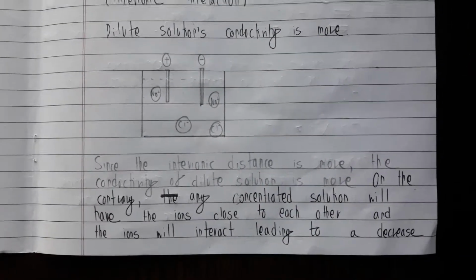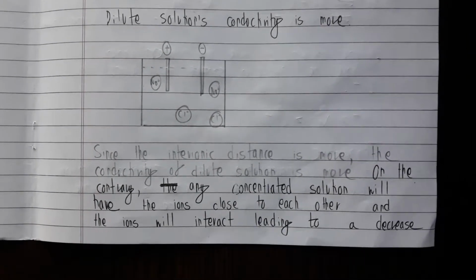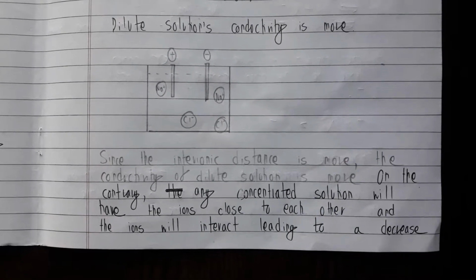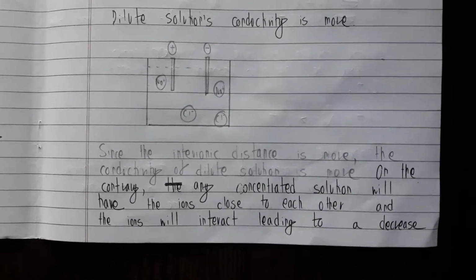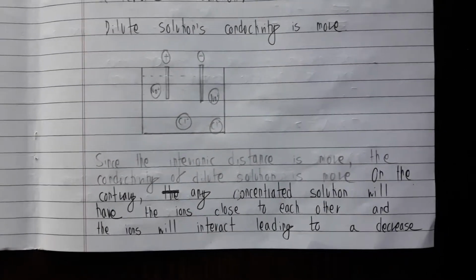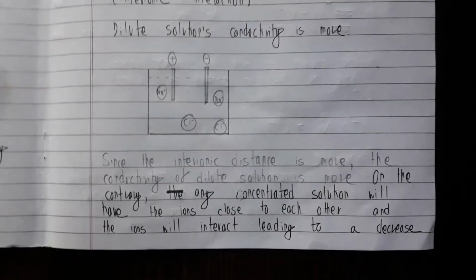So yeah, the inter-ionic distance is increasing, and the conductivity is also increasing, because the ions are not going to interact if they are far away from each other. But if they were to be close, as in the case of a concentrated solution, then due to interaction the speed would decrease, and hence the conductivity would also decrease.